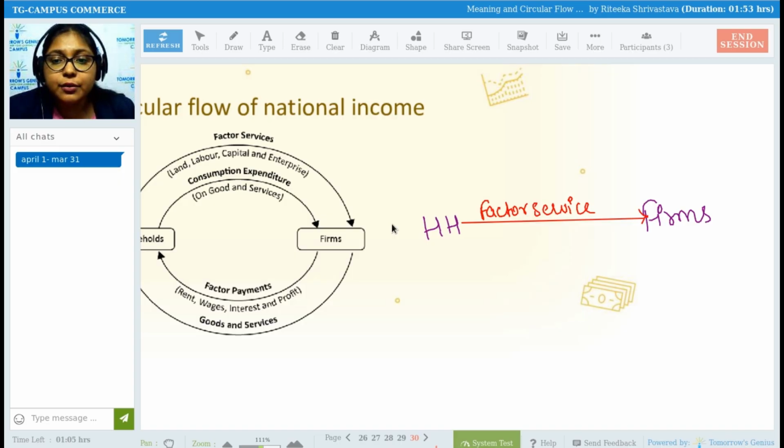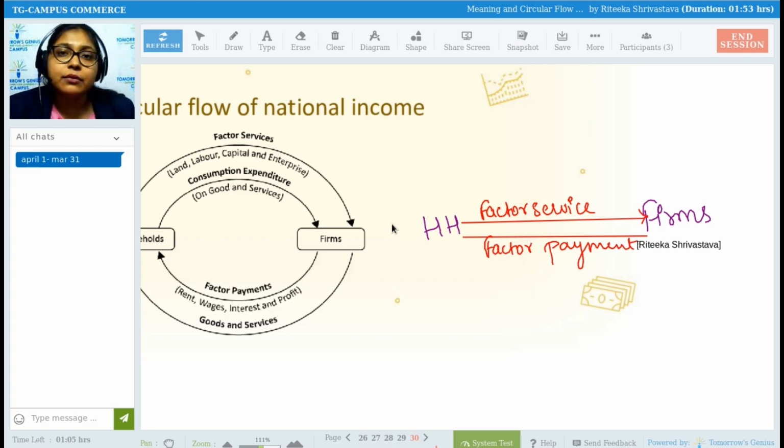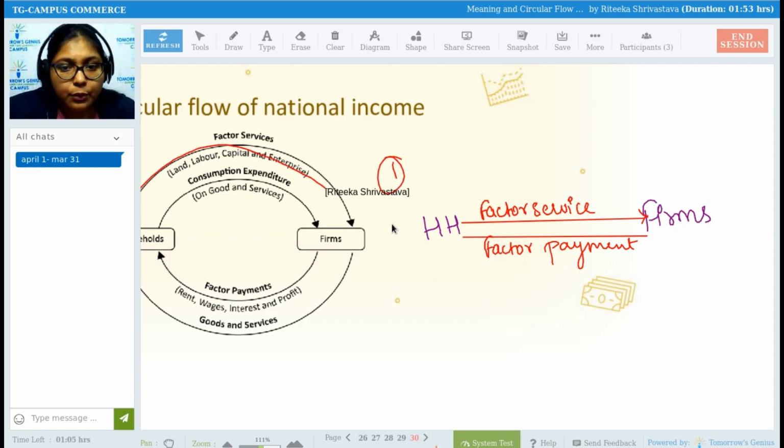In return, firms will give them factor payment, that is rent, wages, interest and profit. So this is your first circle, the outer circle.